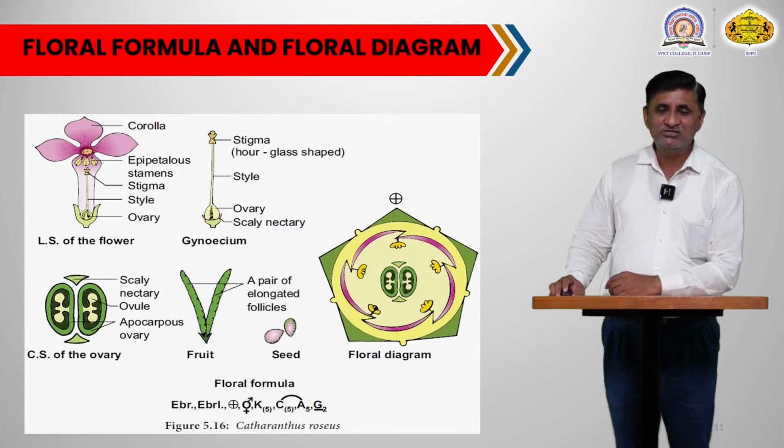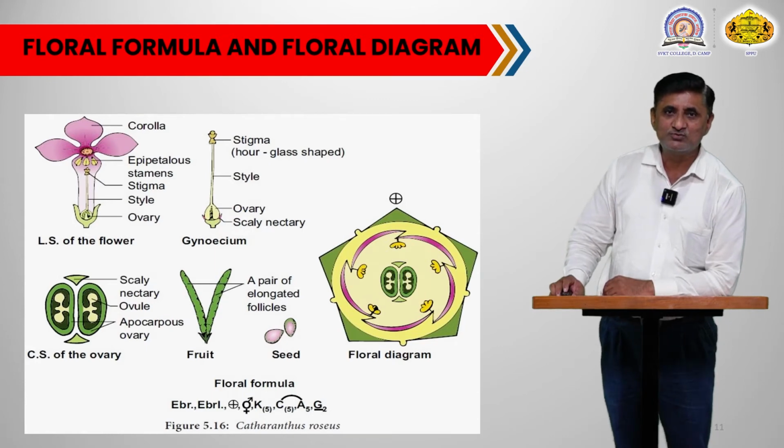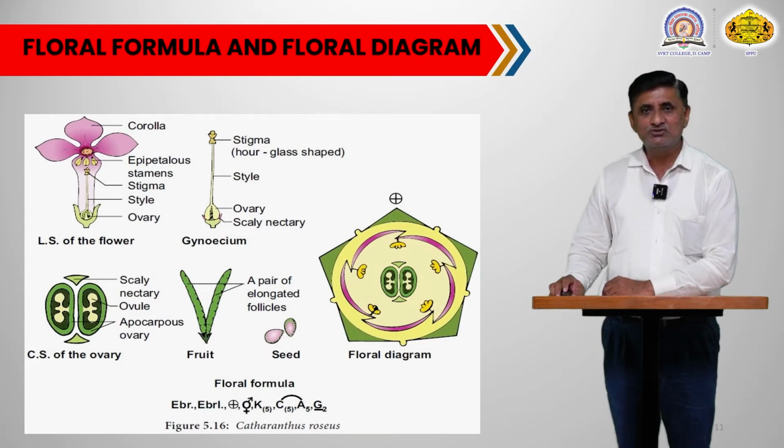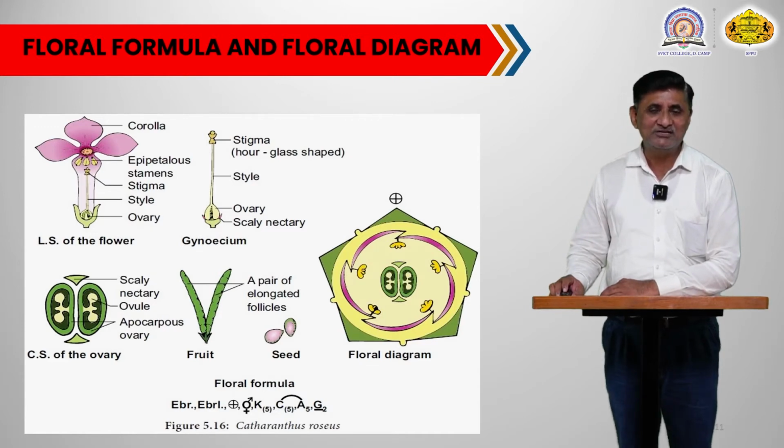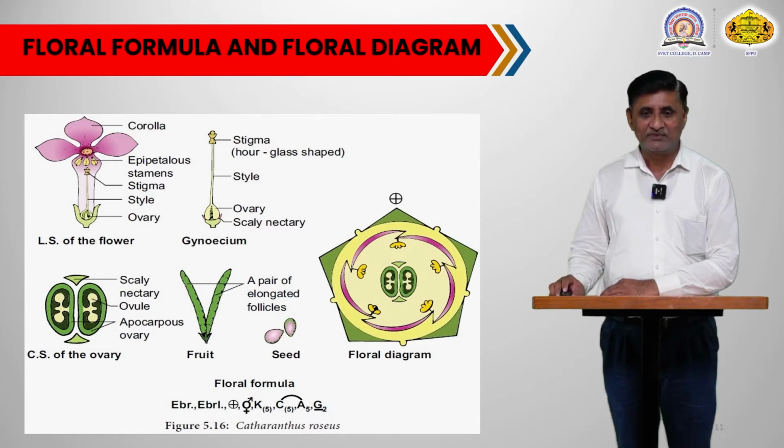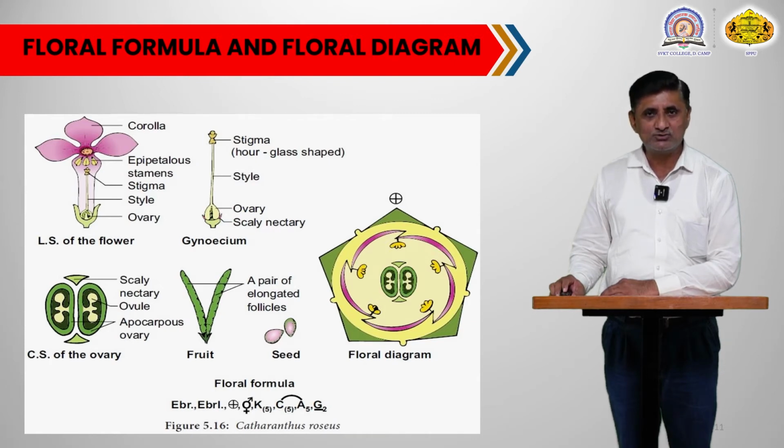Now we will see the next diagram on this image. The next diagram shows us the floral diagram of the representative plant of this family. When you observe the floral diagram, the outermost whorl shows the 5 sepals that are united, means gamosepalous condition, and they are valvate in nature. In the second whorl you will see 5 petals, and these petals are also united with one another. So, gamopetalous condition is reflected in the floral diagram.